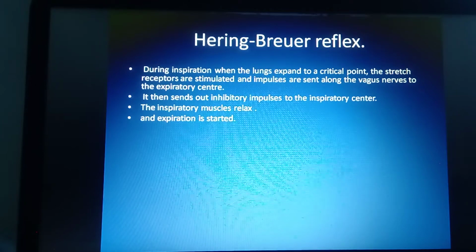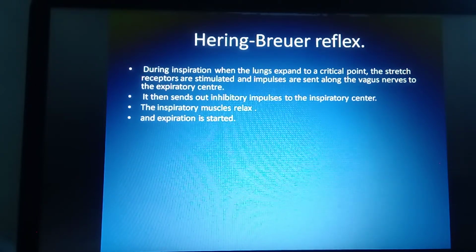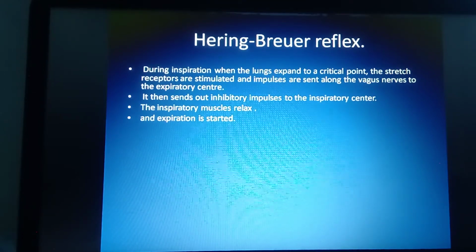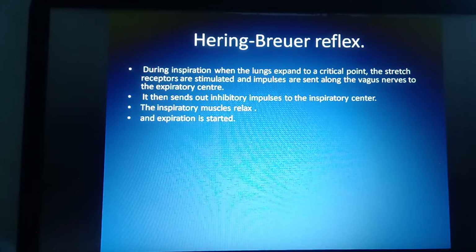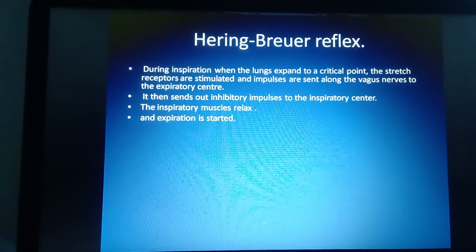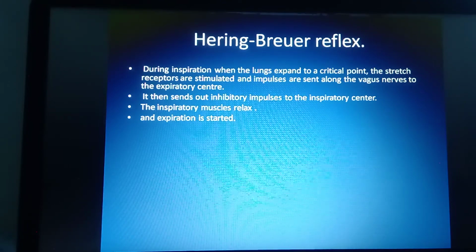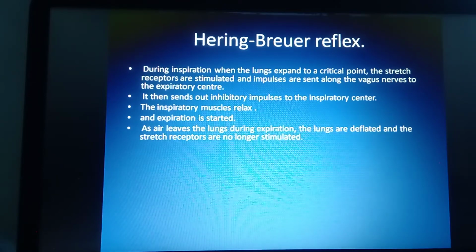When you go for active inspiration, after a certain limit, automatically due to the stretch stimulus present in the lungs or respiratory system, the impulse is sent towards the nervous system, and the nervous system takes a decision to go for the process of expiration.